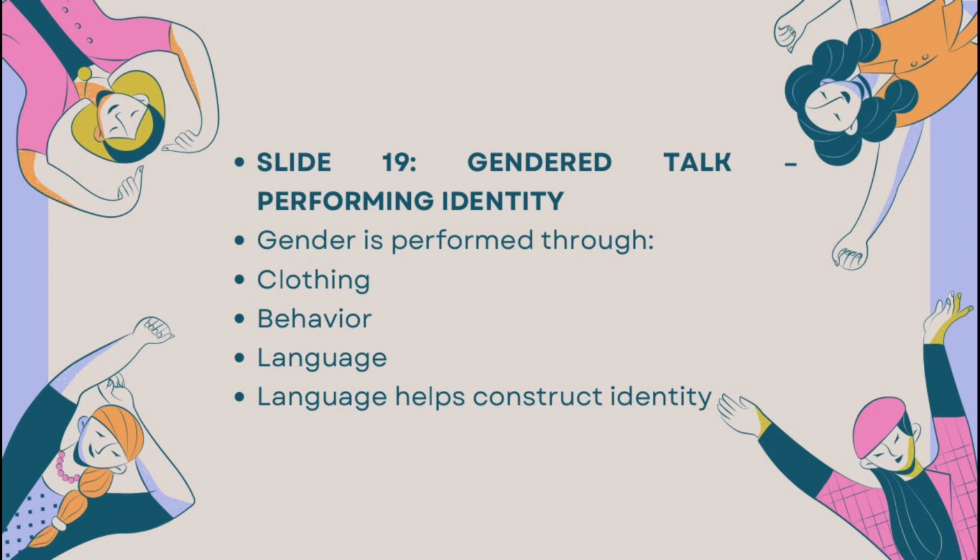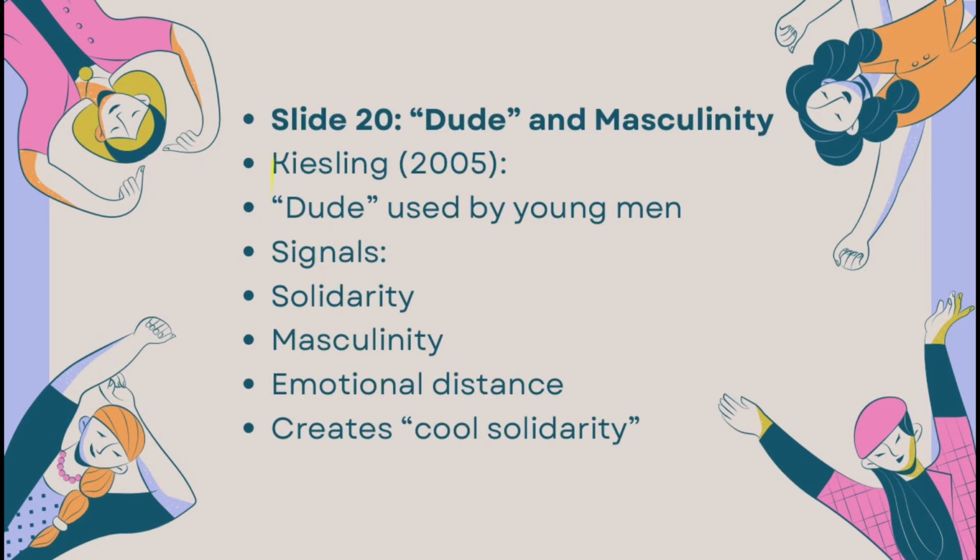Gender identity is performed through everyday choices such as clothing, behavior, and language. How people speak plays an important role in how they do gender. Kiesling 2005 shows that young men in a fraternity use the word dude to perform a heterosexual masculine identity. Dude is a flexible term of address whose meaning changes with position and intonation, helping speakers signal masculinity, solidarity, and group alignment.